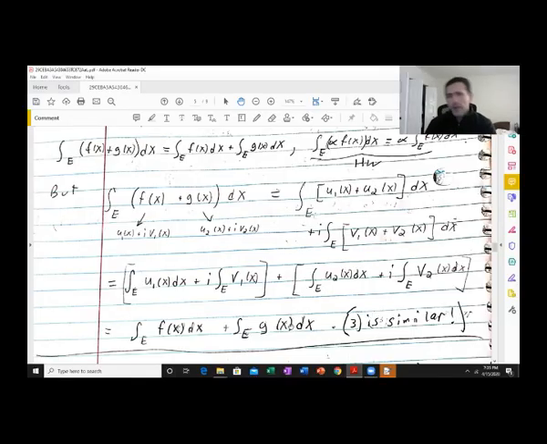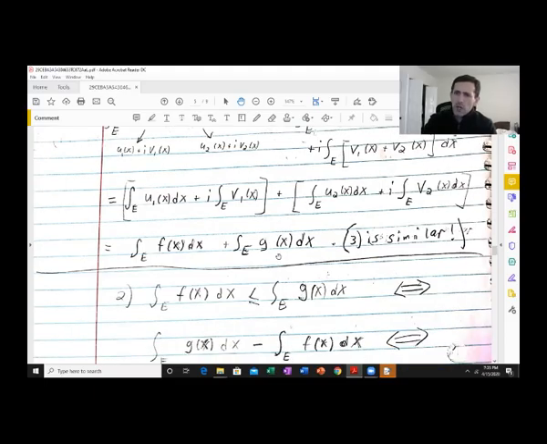Right? And you can prove 3 in a very, very similar way. You first prove it for real valued functions. Again, it's very easy to do that because we know it's true for f plus and f minus, and the integral of f is the integral of f plus minus the integral of f minus. So we do it for real valued functions, and then we do it for complex valued functions in the very exact same way.